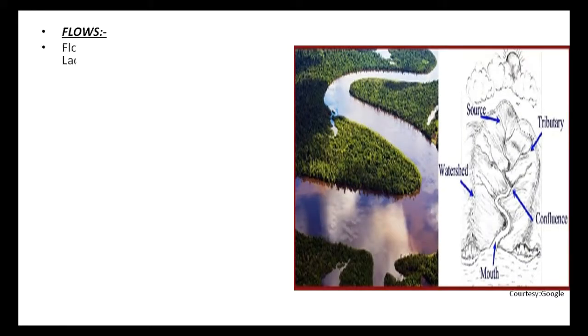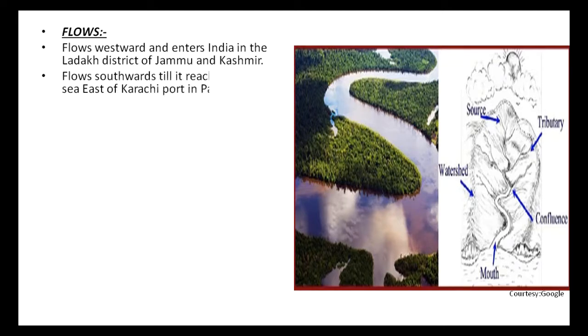The Indus River flows westward and enters India in Ladakh district of Jammu and Kashmir, flows through Baltistan and Gilgit and emerges from the mountains at Attock. It flows southwards till it reaches the Arabian Sea east of Karachi port in Pakistan.